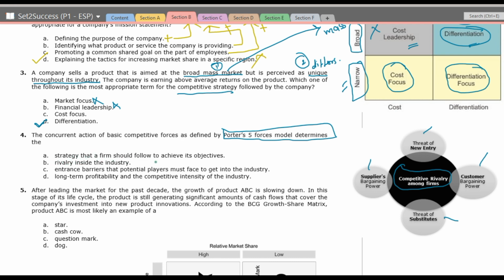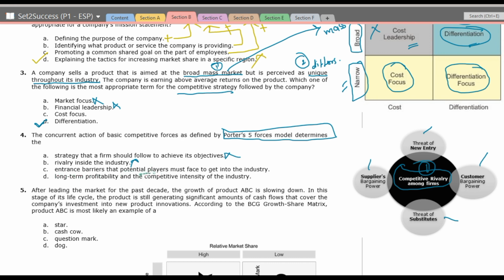A strategy that a firm should follow to achieve objectives. See, what does Porter's 5 forces model determine? It is not saying anything about strategy. See, suppliers' bargaining power, threat of new entry, customers' bargaining power, threat of substitutes, competitive rivalry among firms. So there is nothing like a strategy that the firm must follow. Rivalry inside the firm is one of the components or elements of Porter's 5 forces model.